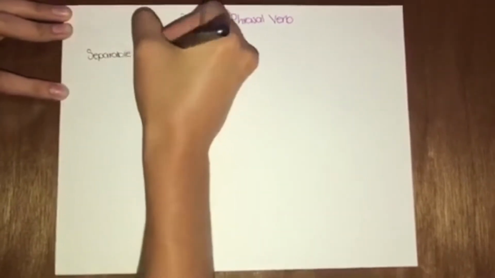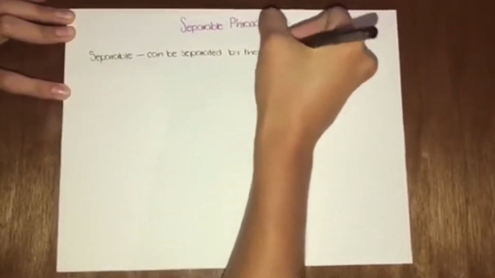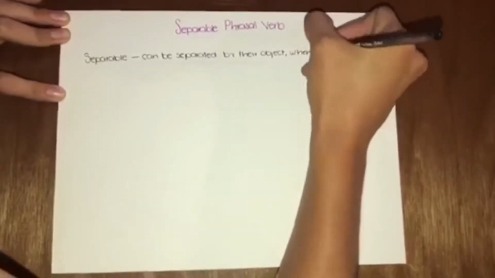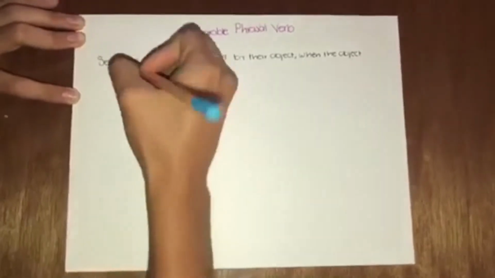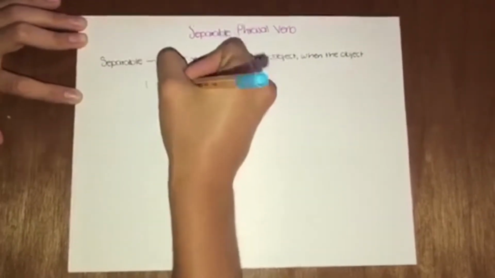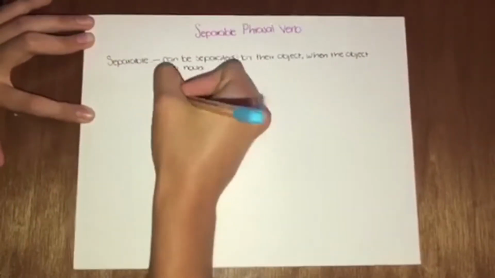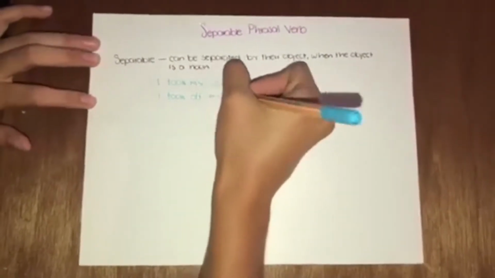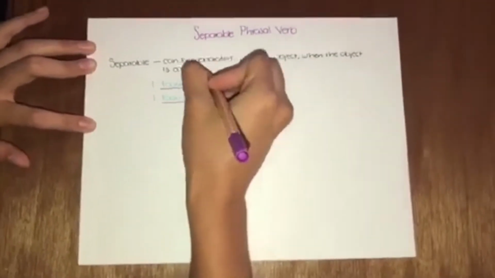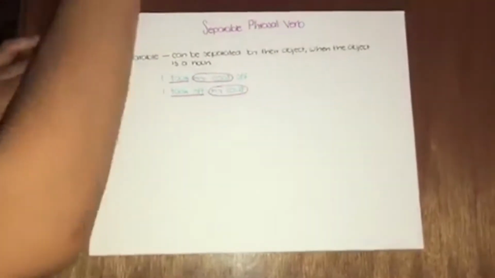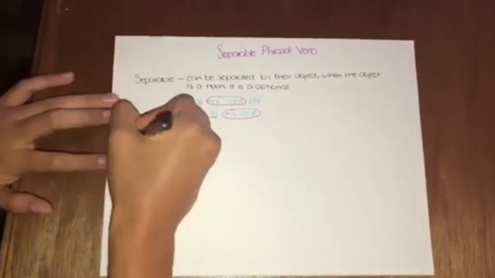We're going to start with the separable phrasal verbs. What does that mean? A separable phrasal verb can be separated by its object. So, a separable phrasal verb can be separated by its object when the object is a noun. So, for example, I took my coat off. I took off my coat. Both of these are correct options. You can say took off and my coat is the object. Both are correct. It is optional when there's a noun.